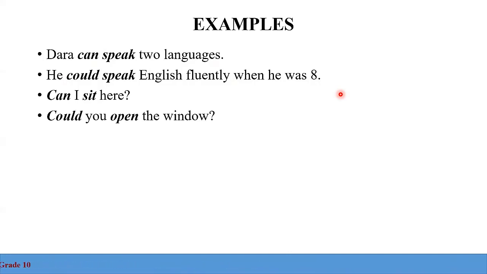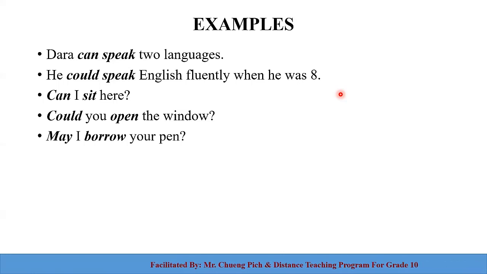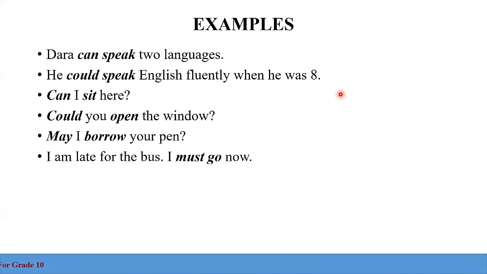Could you open the window? This one you may ask for help from somebody else, maybe your friend. You can say, could you open the window? Could you turn on the TV? Could you turn off the lights, for example? And may I borrow your pen? Here you use may to ask something from somebody else, so you can say, may I borrow your pen, in a polite way.